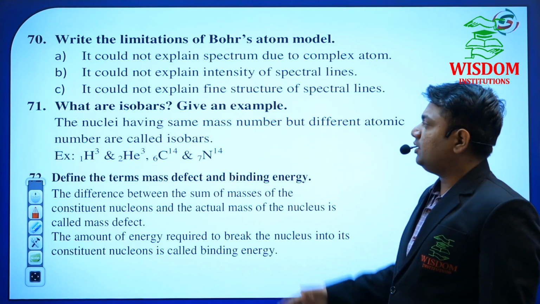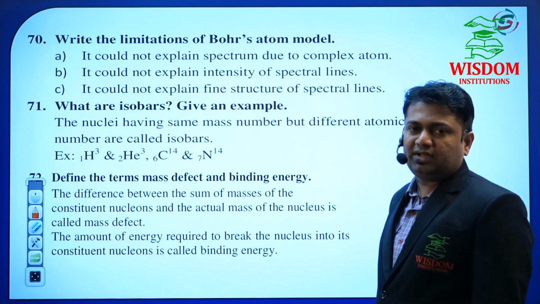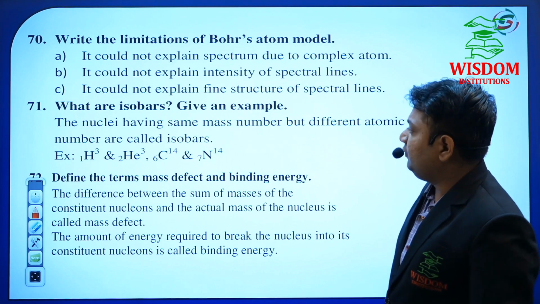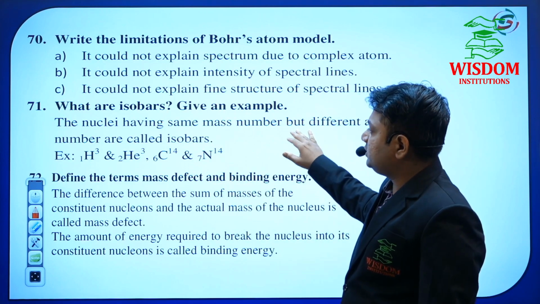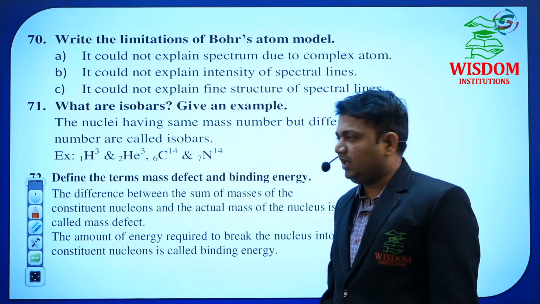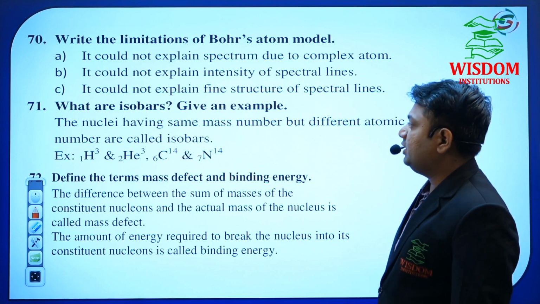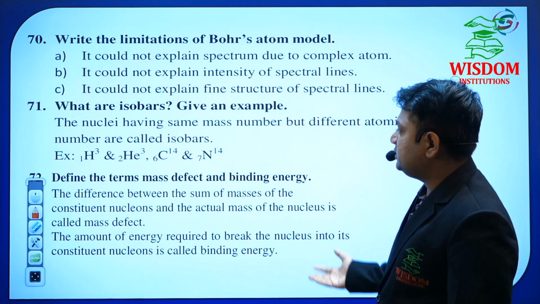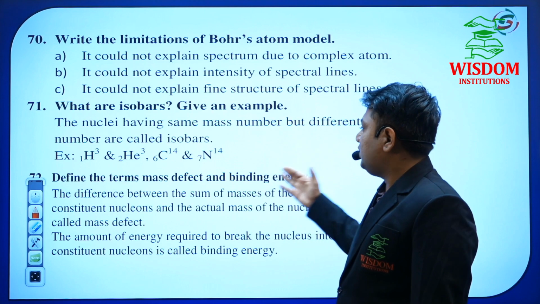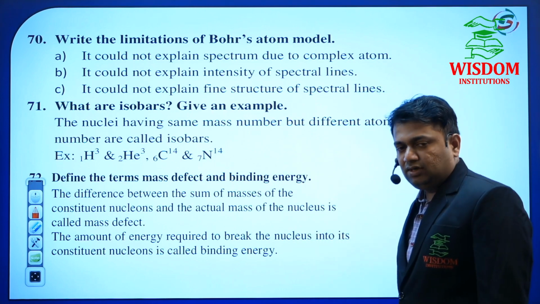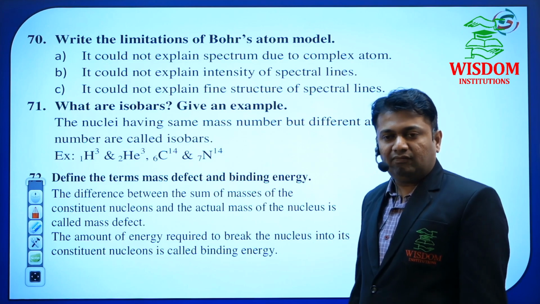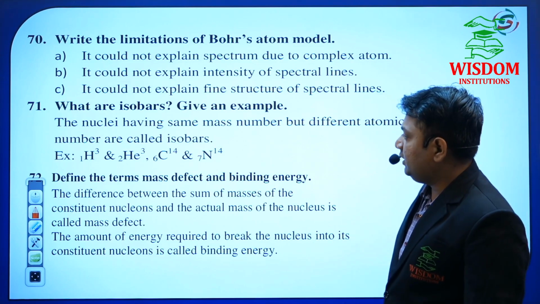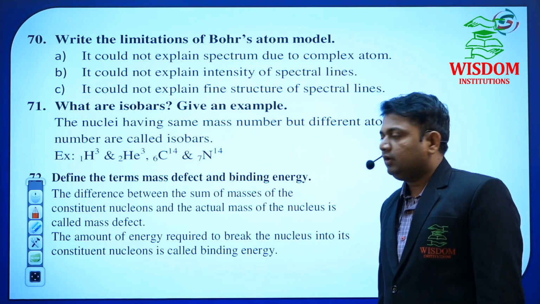Next, in the nuclear chapter, he may ask isobars, isotones, okay, with examples. If he has mentioned isobars, then you have to give the definition along with the example. He may ask isotones, isomers, mirrors, that also. Okay, define the terms mass defect and binding energy. In nuclei, he may ask a numerical on binding energy, or alpha decay, beta decay, gamma decay, or with